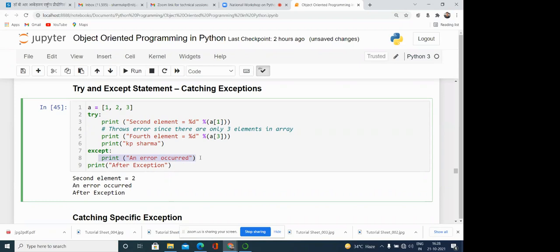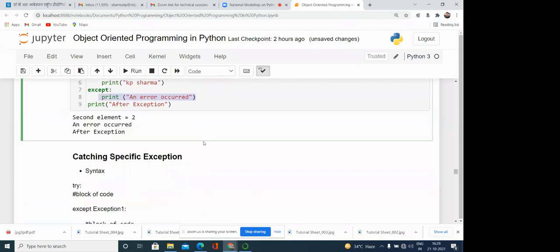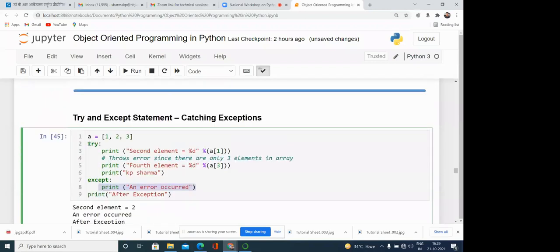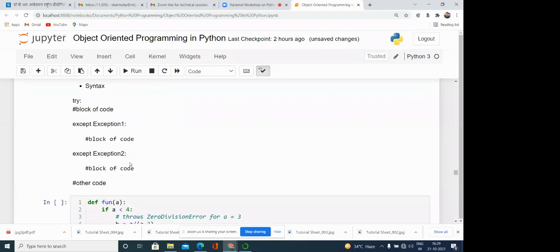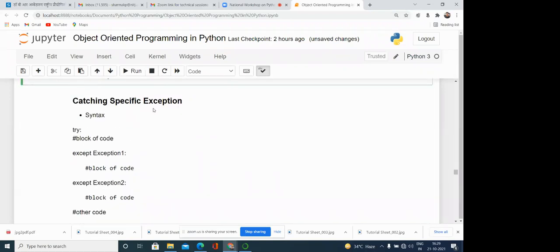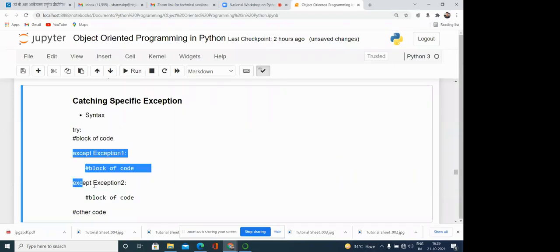Sometimes, for a specific error, we want to perform some specific action, and that can also be done. Instead of handling the exception in this way, with try and then except, we can write a particular class after the except. This is the syntax for catching a specific exception. Here you can see the try block, the block of code that can generate the exception, and then except, followed by the exception class name, exception 1, then except exception 2. The try block can generate more than one exception, so we can handle these exceptions separately using this syntax.